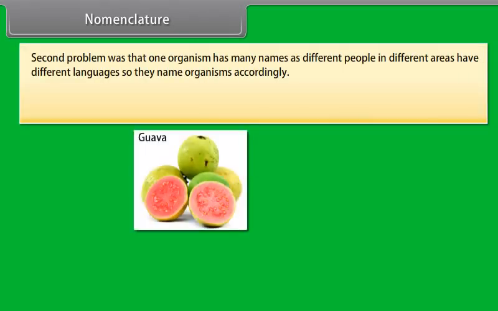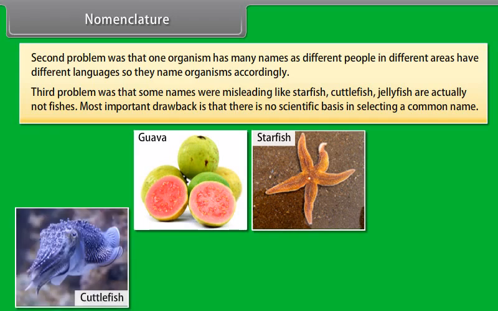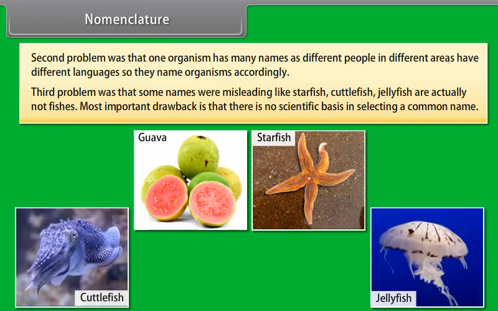The second problem was that one organism had many names, as different people in different areas have different languages, so they name organisms accordingly. The third problem was that some names were misleading, like starfish, cuttlefish, and jellyfish, which are actually not fishes. The most important drawback is that there is no scientific basis in selecting a common name.